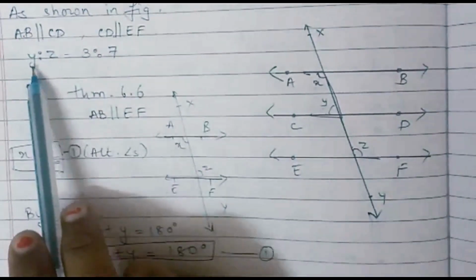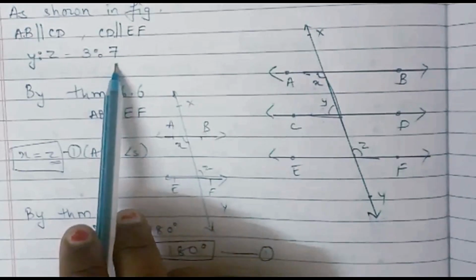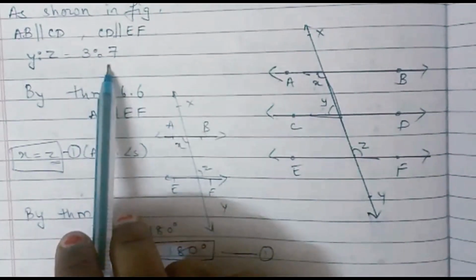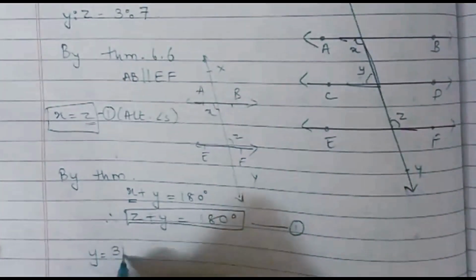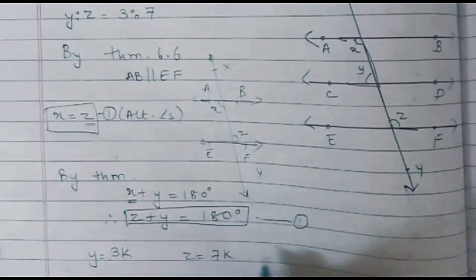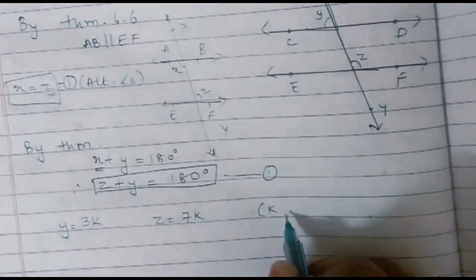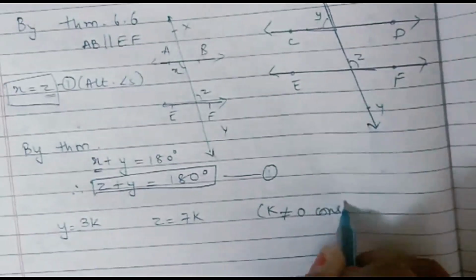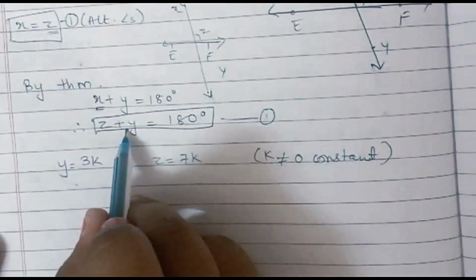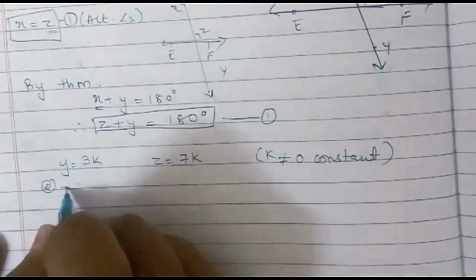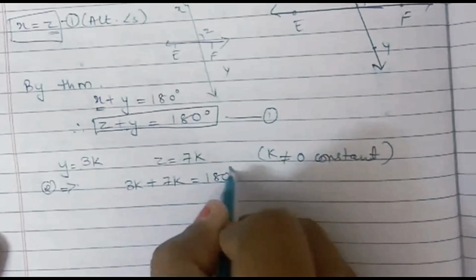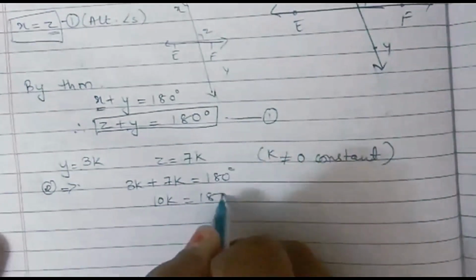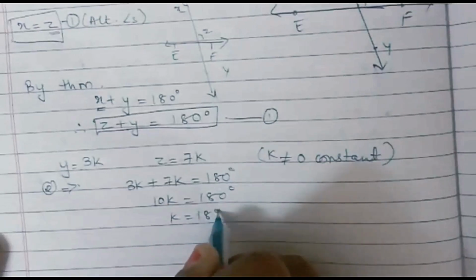In the question it was clearly mentioned y is to z is equal to 3:7. I told you whenever a ratio is given, we will take a common multiple k. So we will write y is equal to 3k and z is equal to 7k for any non-zero constant k. Putting this value of y and z in result number 2, we get 3k plus 7k is equal to 180 degrees. So 10k is equal to 180 degrees, and so the value of k is 18 degrees.